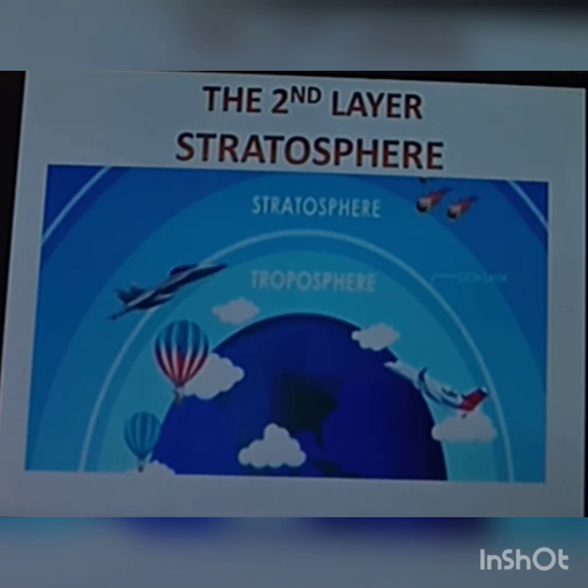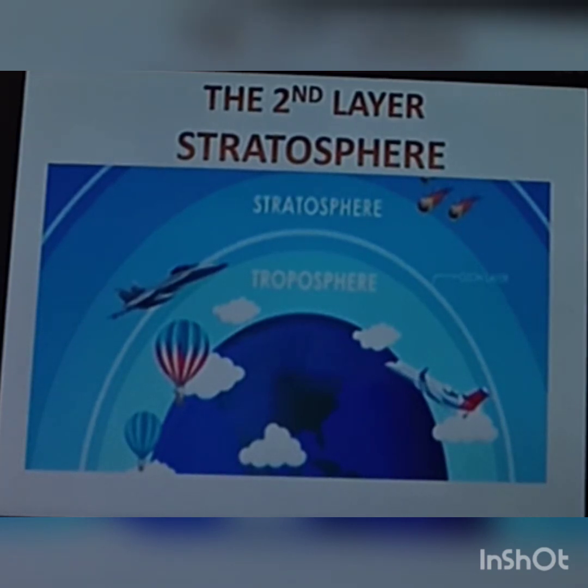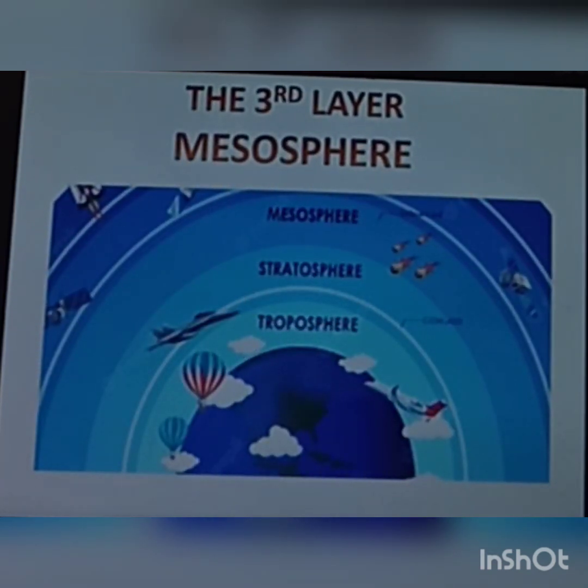It contains ozone gas. Ozone absorbs harmful ultraviolet rays of the sun. As you can see, ozone is located here, this part. This white line is the ozone layer that is passing through the jet plane right now. So then we'll move on to the third layer, mesosphere.